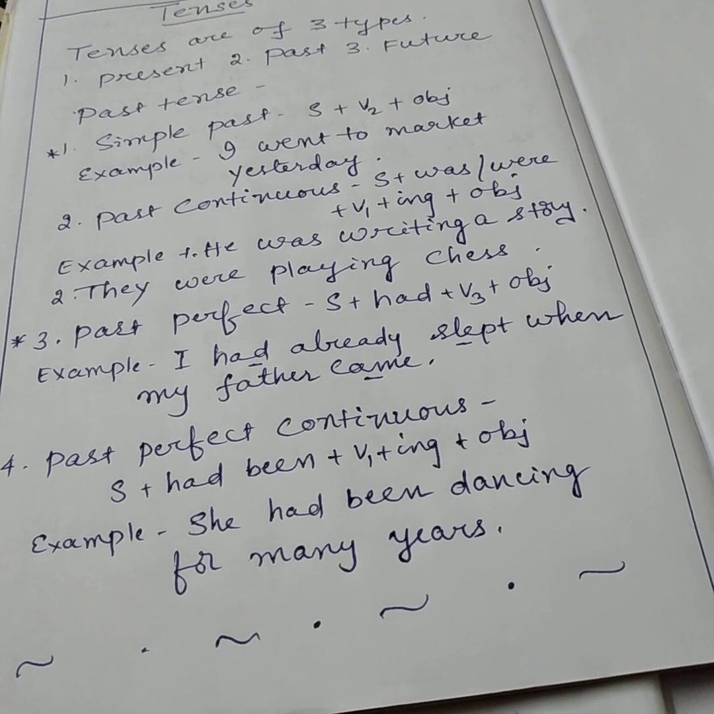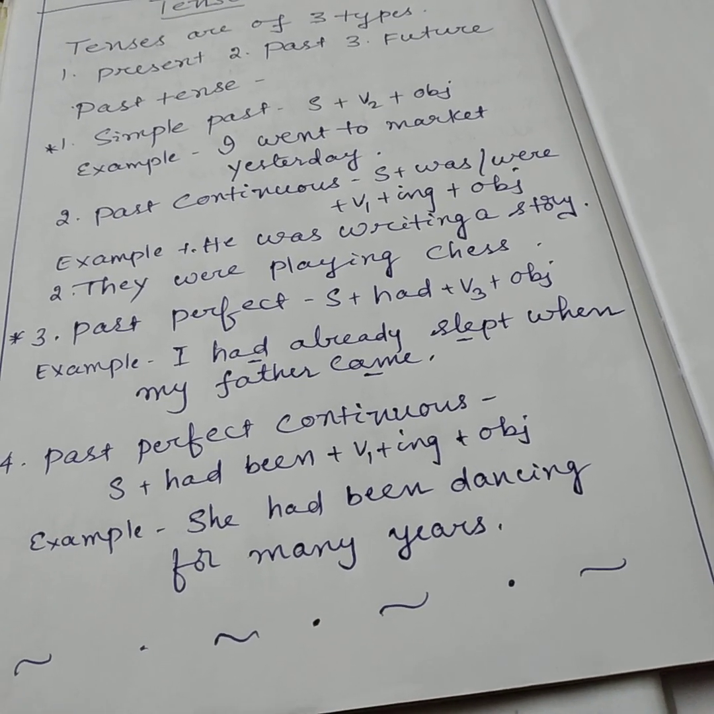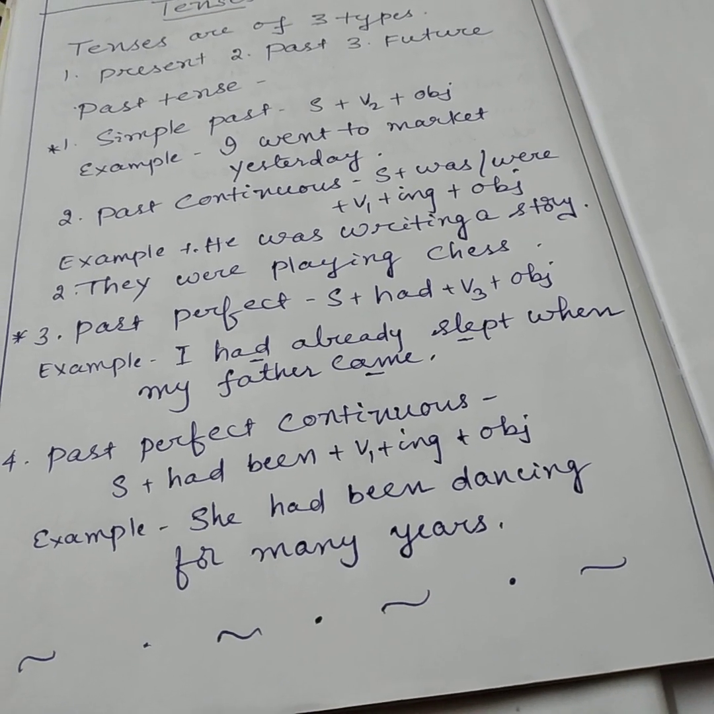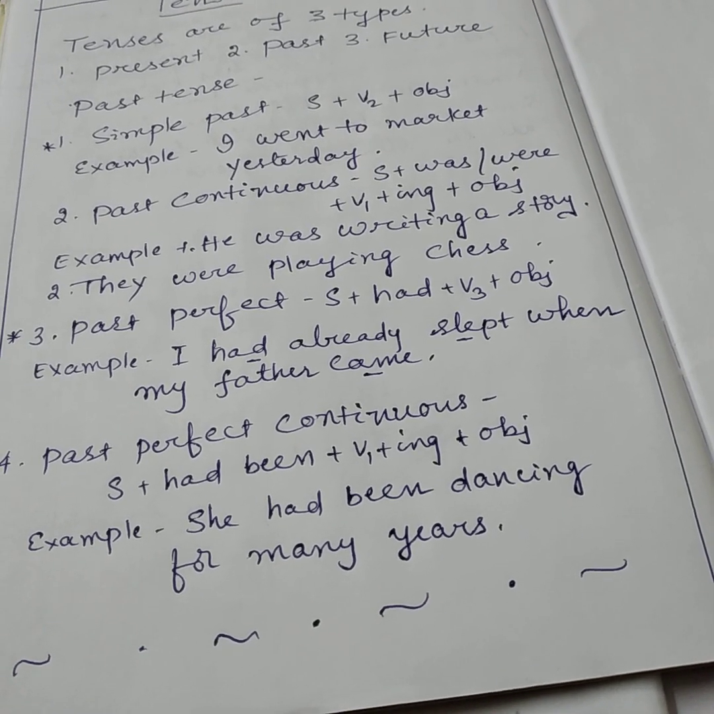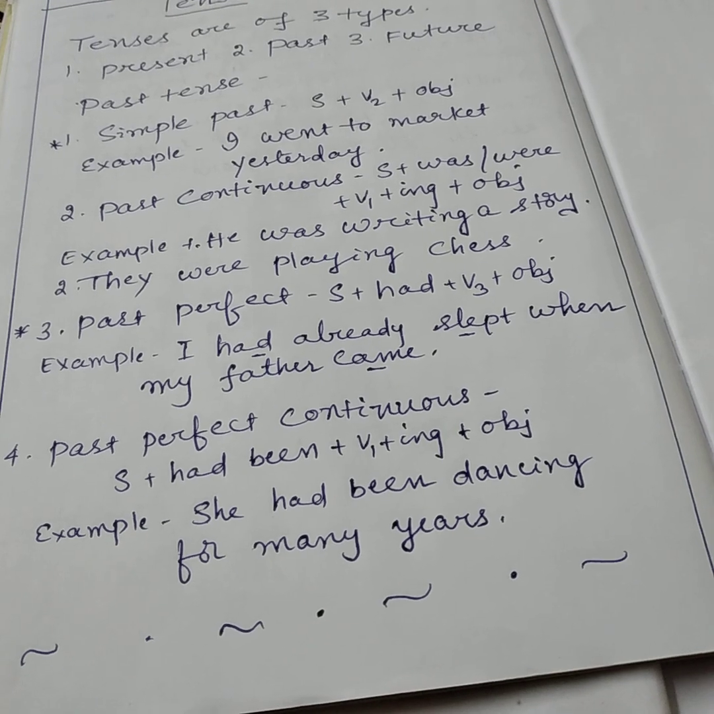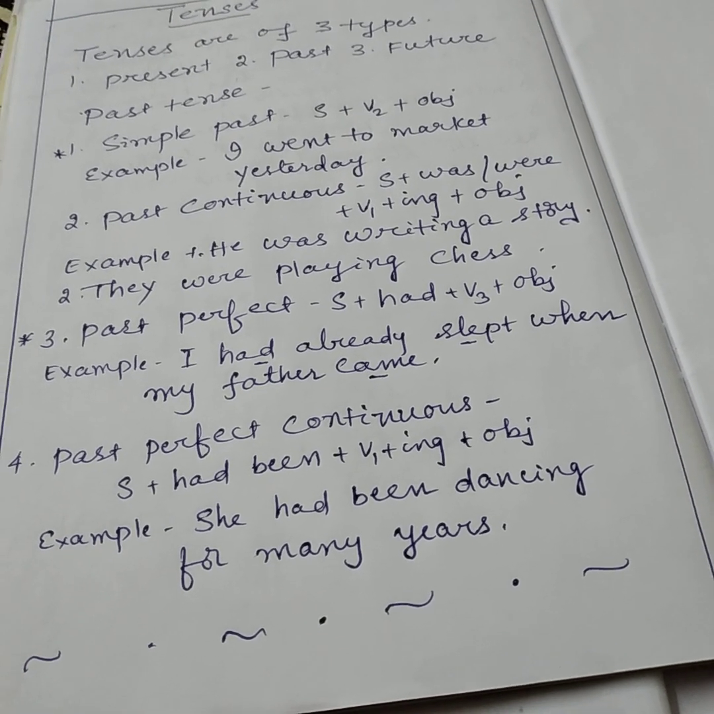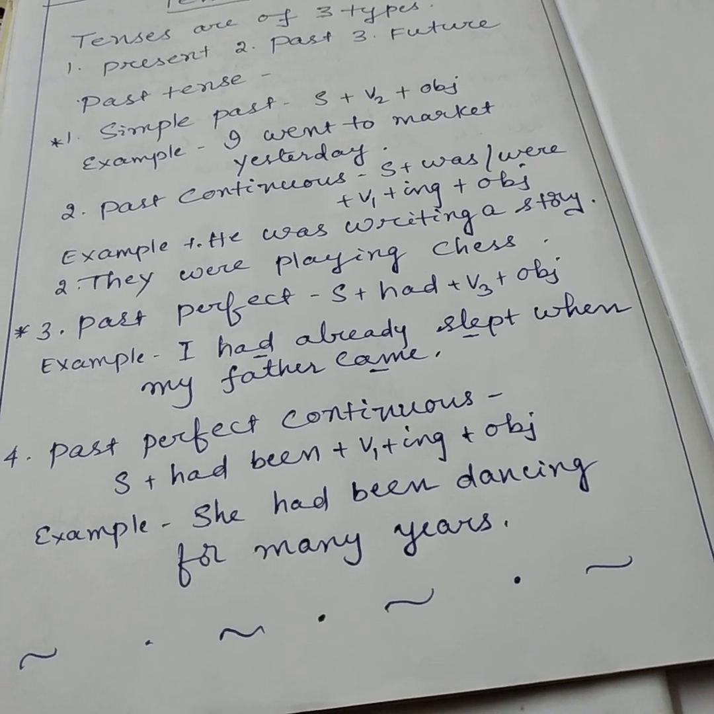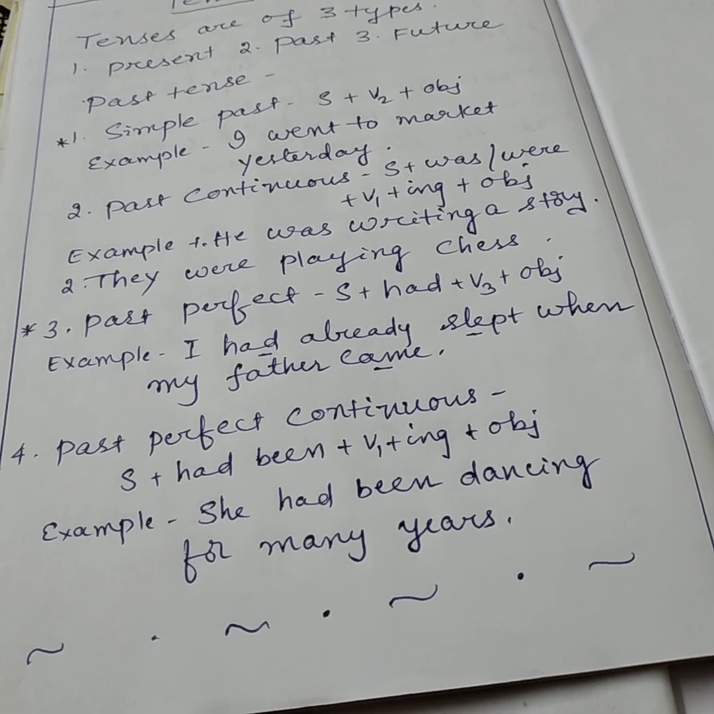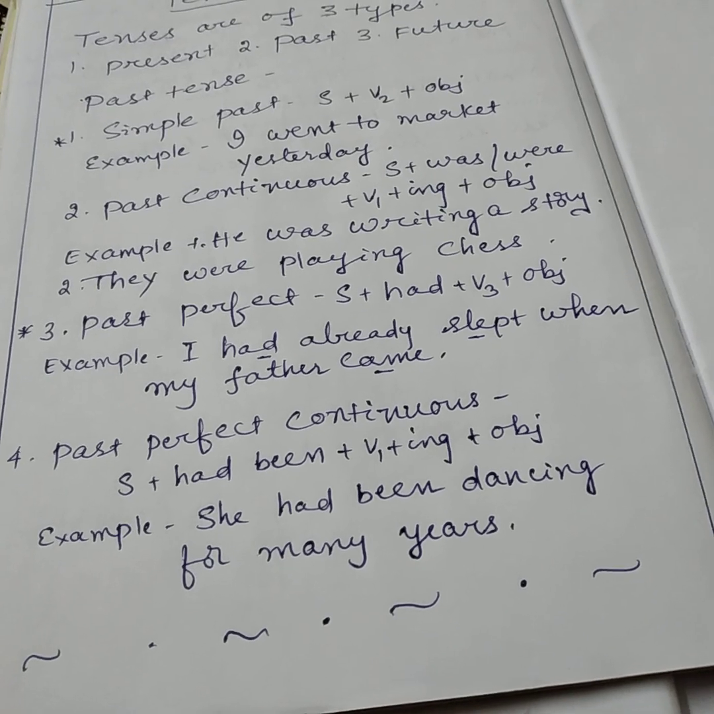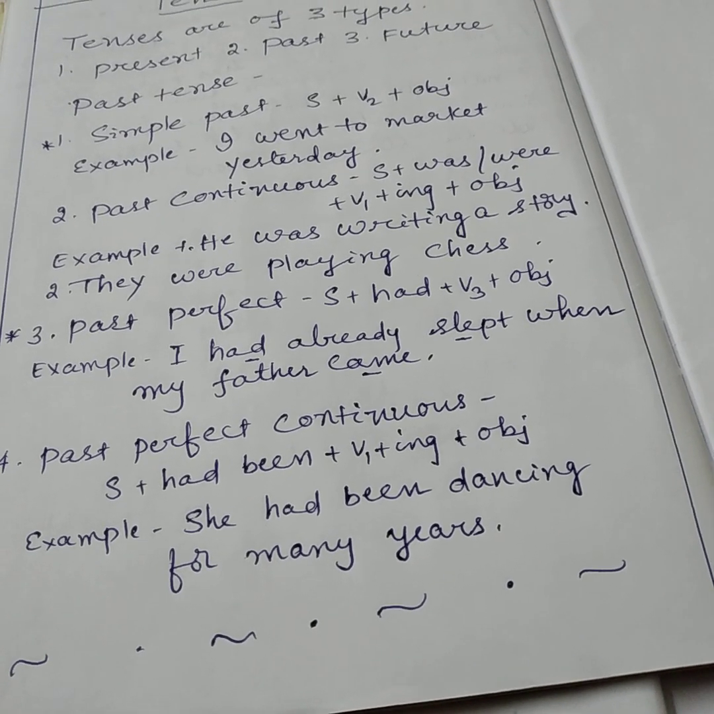And verb in the continuous form. For example, he was writing a story. In the past, whenever he was speaking, he was writing a story, but not now. So we use the past continuous tense. They were playing chess. Here they is plural. The subject is plural, so when the subject is plural, we use were.